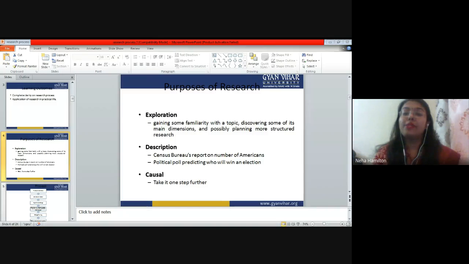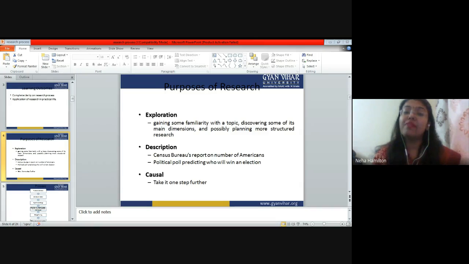So, exploratory, as the name suggests, is something we are doing for the first time. This is a very novel research. This is a new research. This is an area that we have never touched before. So that's why we are exploring, right? Something which has not been studied or researched before. So we are doing it for the first time, so it becomes exploratory research.